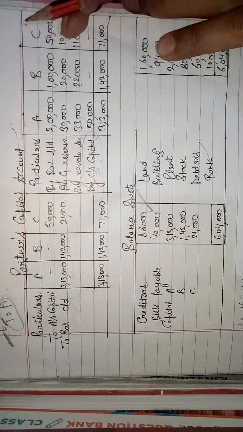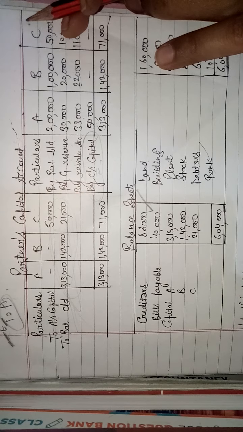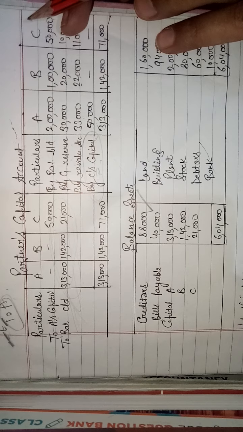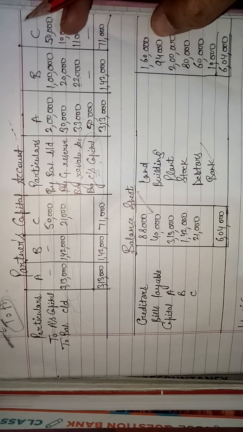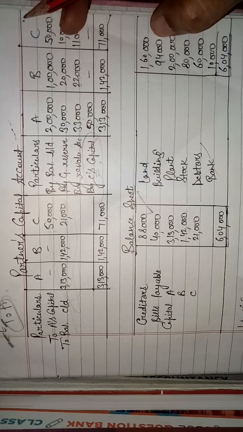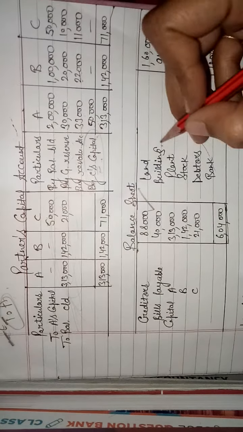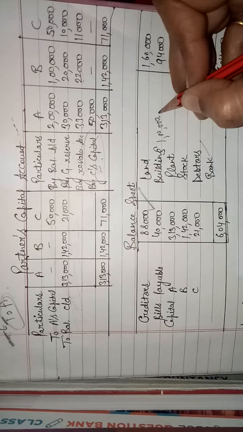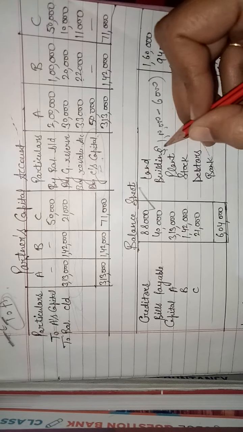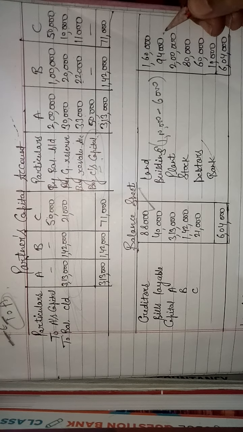Land is increased, that is revalued at 1,60,000. So land value 1,60,000. Building was depreciated by 6,000. Earlier the building was in the balance sheet at 1 lakh. It was depreciated by 6%, that is 6,000. 1 lakh minus 6,000, 94,000.